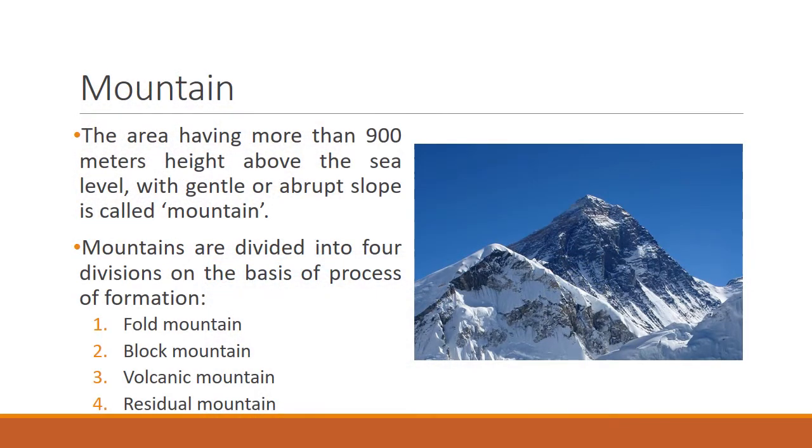Now that was the introduction about the different types of landforms. Now let's study in detail about each one. The first one is mountain. The area having more than 900 meters height above the sea level with gentle or abrupt slope is called mountain. Gentle slopes, we can understand, are smooth ones, and abrupt means those which have some rocky texture, which are not smooth. So the area which is above 900 meters above sea level is called mountain.